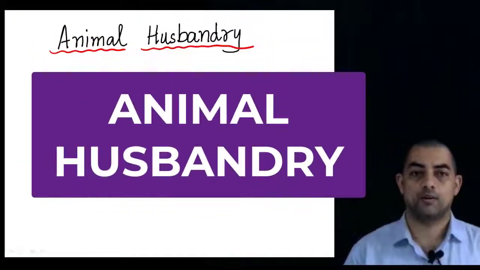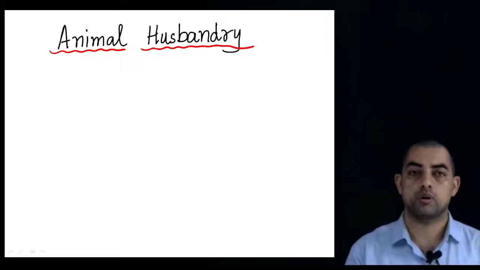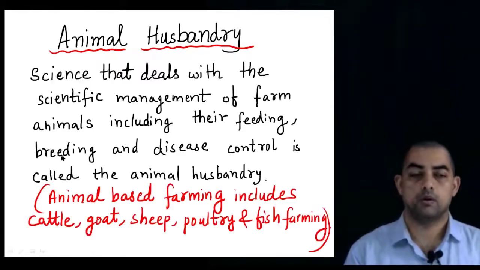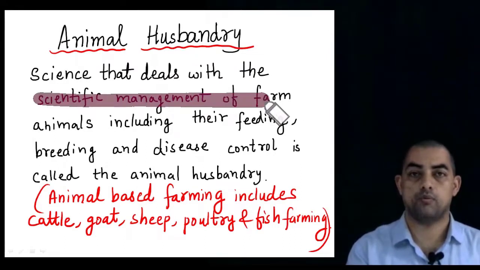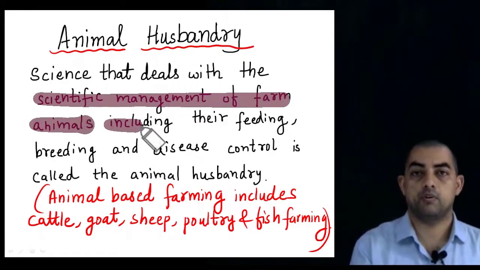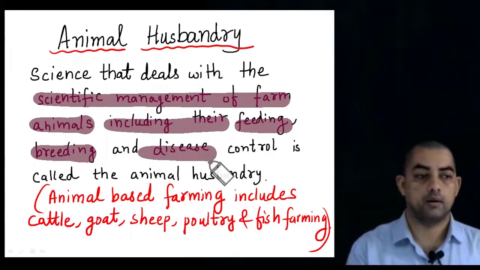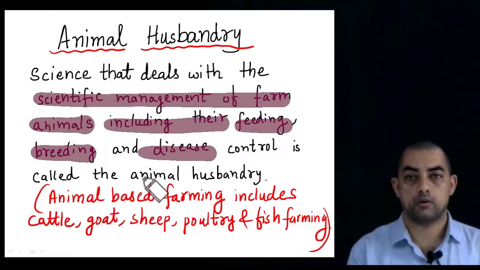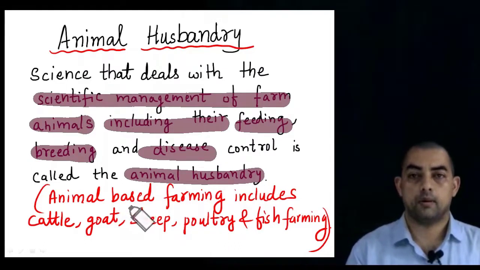Hello students, today we will start with the topic of animal husbandry. Let us see what is the definition of animal husbandry. Animal husbandry deals with the scientific management of farm animals, which includes feeding, breeding and disease control. This is called animal husbandry.